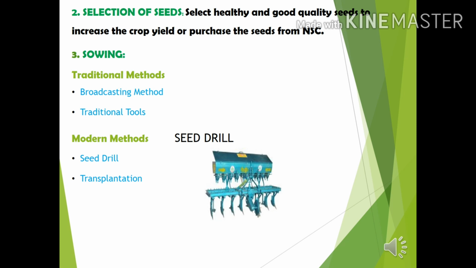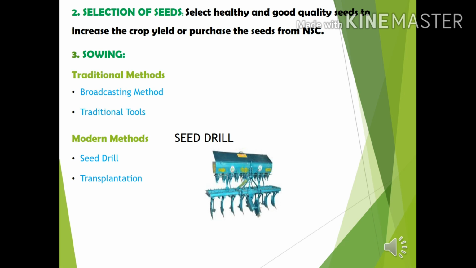The third step is sowing by following the methods, traditional or modern. Traditional method is done with the help of broadcasting method or traditional tools. In broadcasting, the sprinkling of seeds without seeing the proper distance or whether it is overcrowded, we are not concentrating on all these.